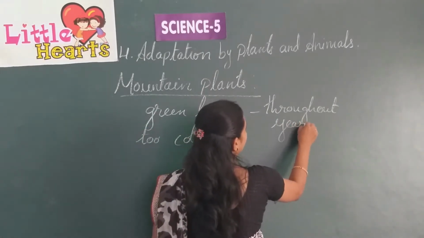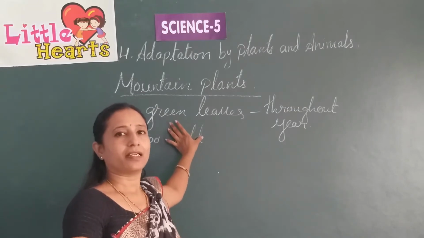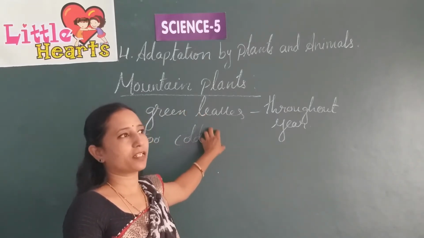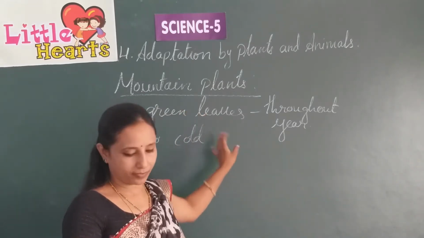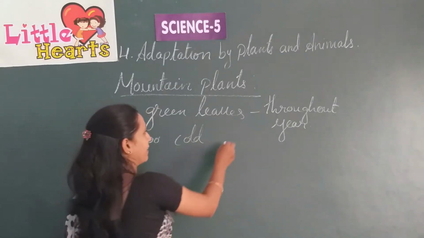Why throughout the year? Because it is very cold there. Sunlight and higher temperature do not reach these mountain regions. So they are called evergreen plants.